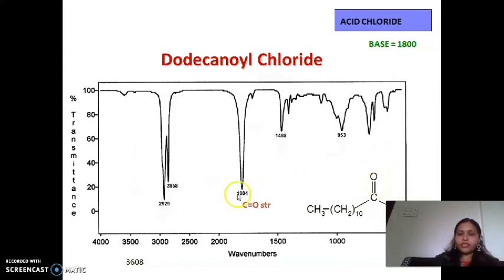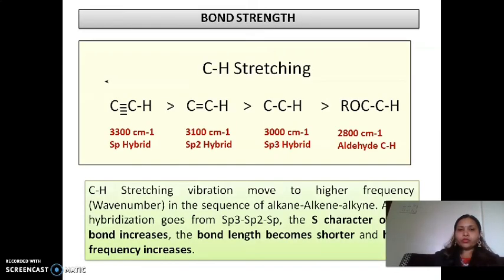That's why its frequency increases, to 1800. So in this way, we have to remember that for any functional group, its frequency can shift higher or lower due to the presence of neighboring groups.